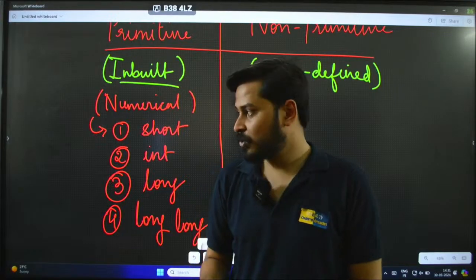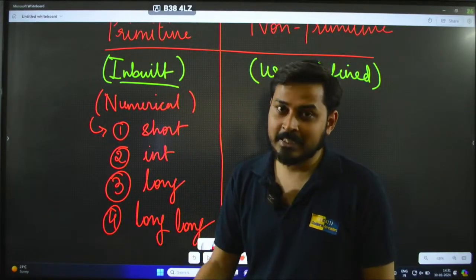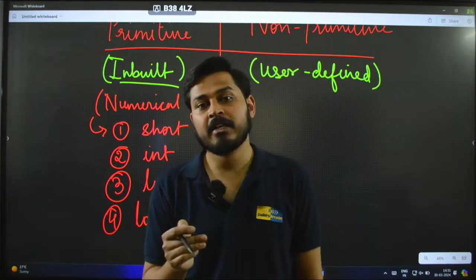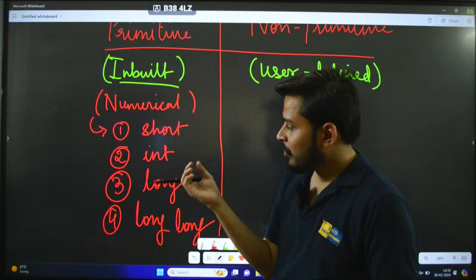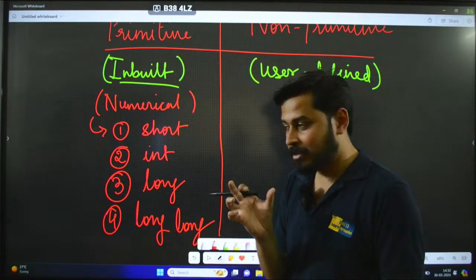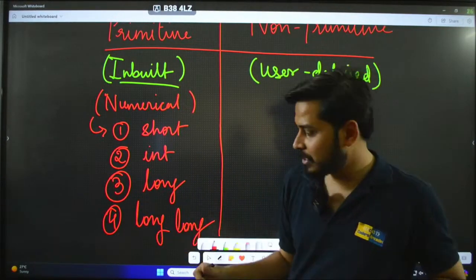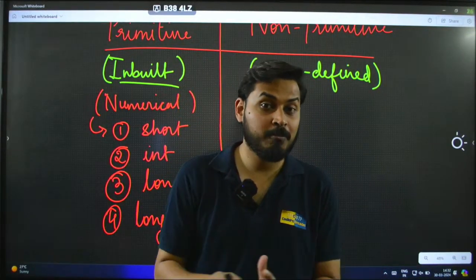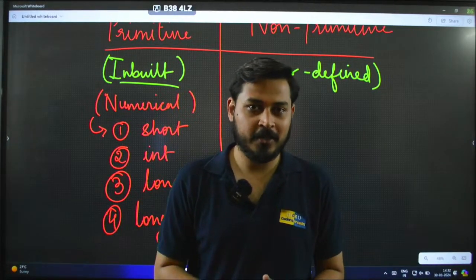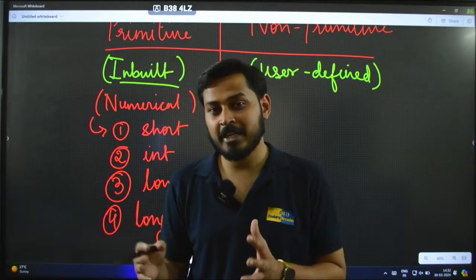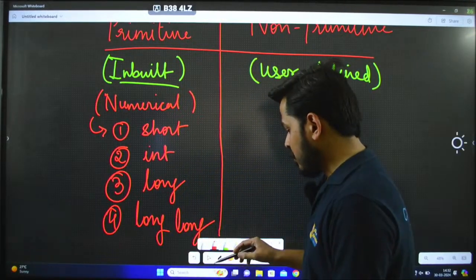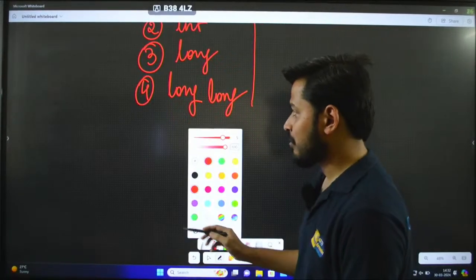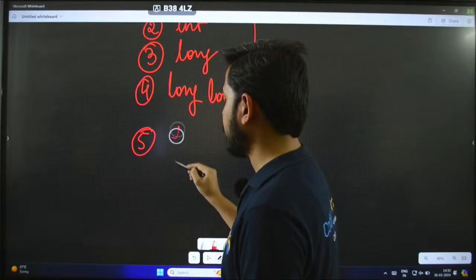What do you mean by this? Short is also a number, it is an integer type only. Int is also an integer type only. Long is also an integer type only. Long long is also an integer type only. The difference is, short means fewer numbers, int means okay, more than the previous one, long is even more, and long long is the biggest capacity of data that you can hold as a numerical or integral type. So this is your numerical or integral types of data types in C++. Alright. Then comes your decimal type of data types. So number 5, we have float.